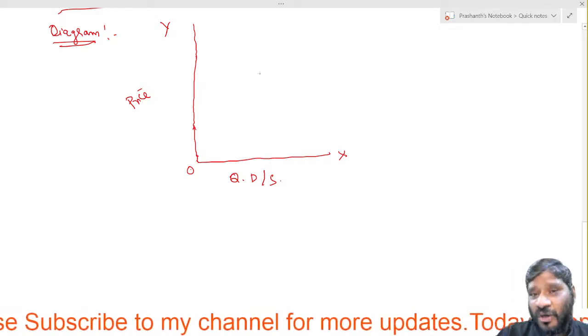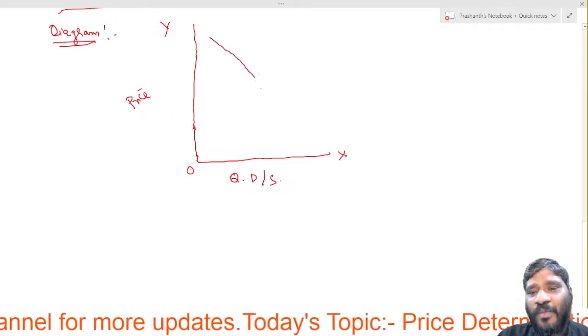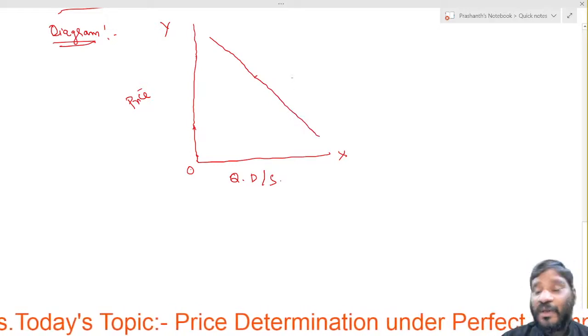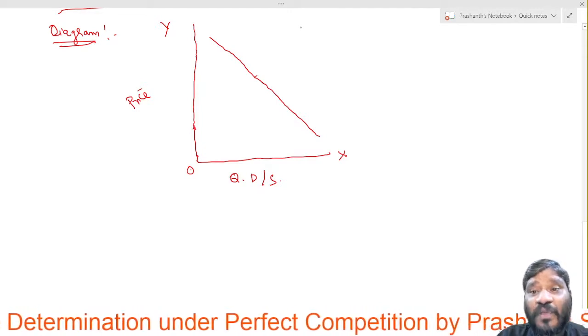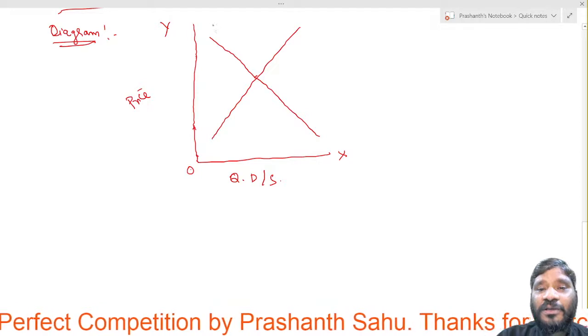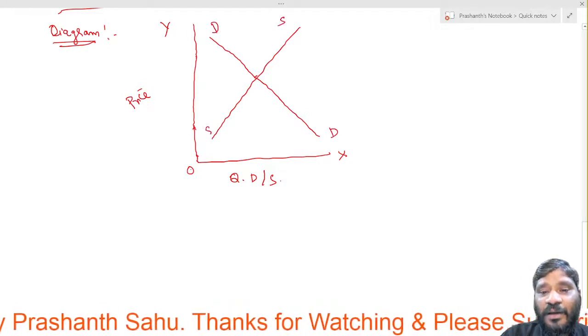Right, so how is the demand curve? The demand curve slopes from left to right. In the same way, the supply curve is sloping from right to left. Okay, this is the demand curve and this is the supply curve.